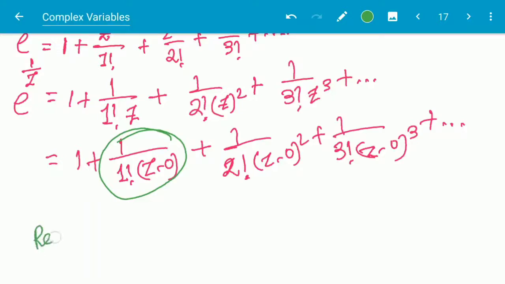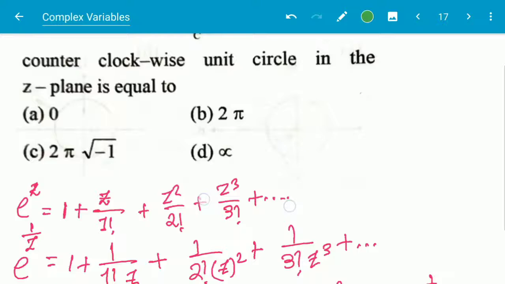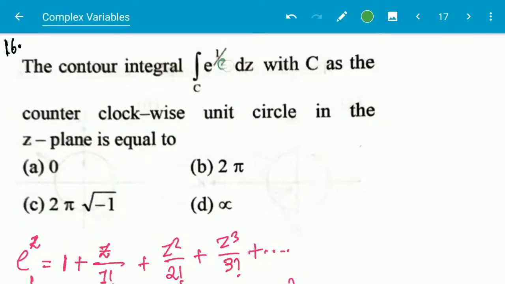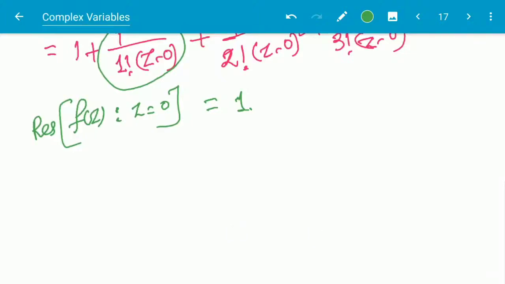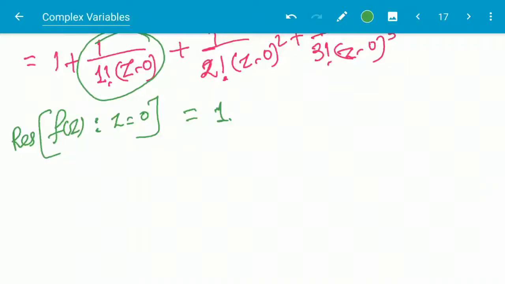So the residue of f of z at z is equal to 0, the coefficient of it is, this is 1. Why am I taking z is equal to 0? If we put z equal to 0 here in e to the power 1 by z, then this will be not defined. So I am taking this one. And the singular point here is z is equal to 0.